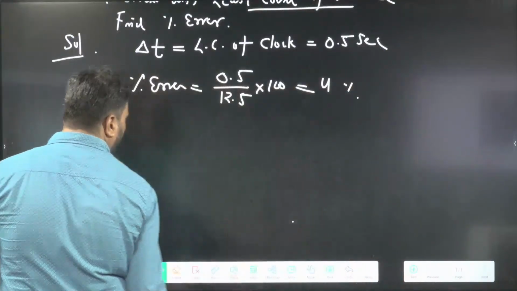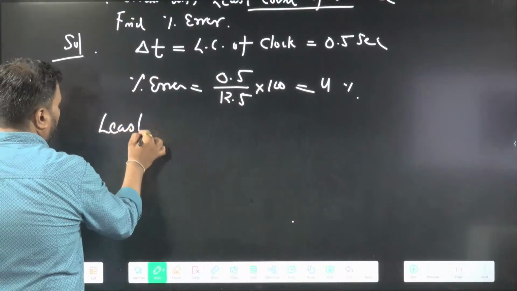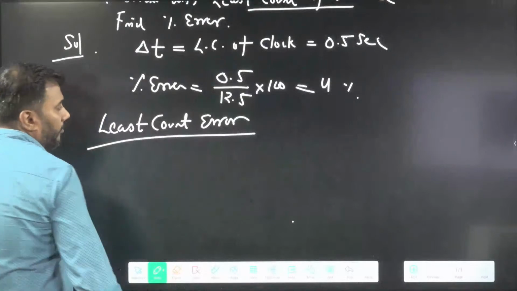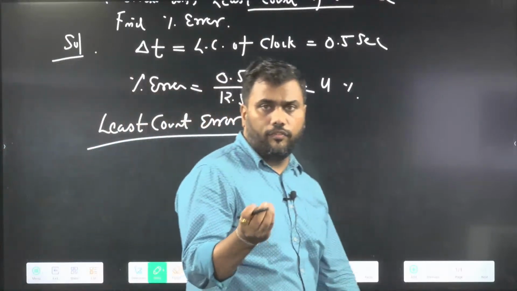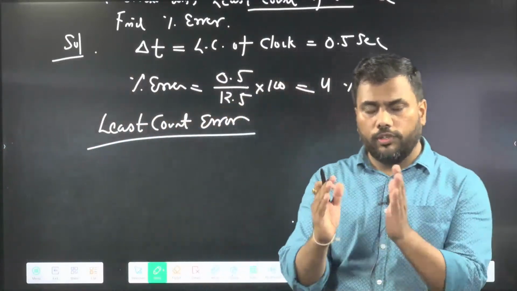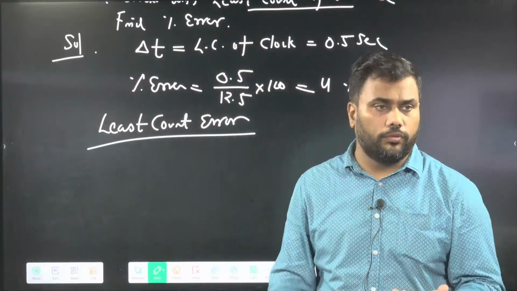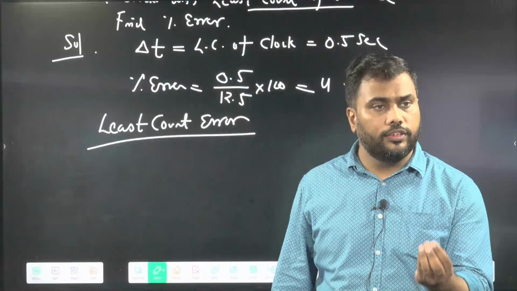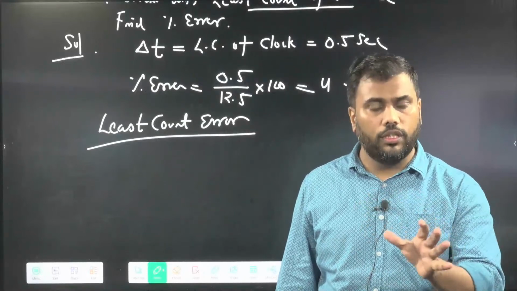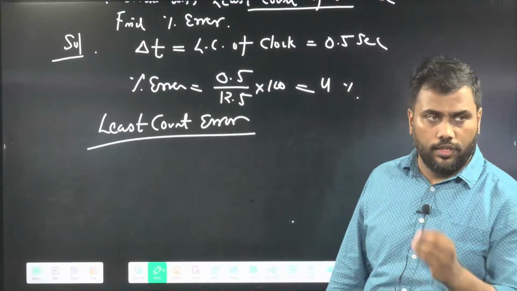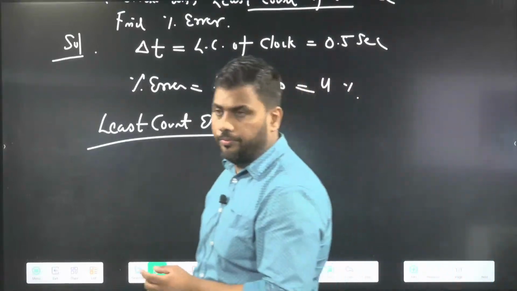In measurement, least count error. Whenever we are measuring any physical quantity with an instrument, we will always assume the instrument is causing some error in that, and that will be the least count. In this question, the least count is given, so we are taking 0.1. Very good. Otherwise, if nothing is mentioned, we will assume the last digit is uncertain.